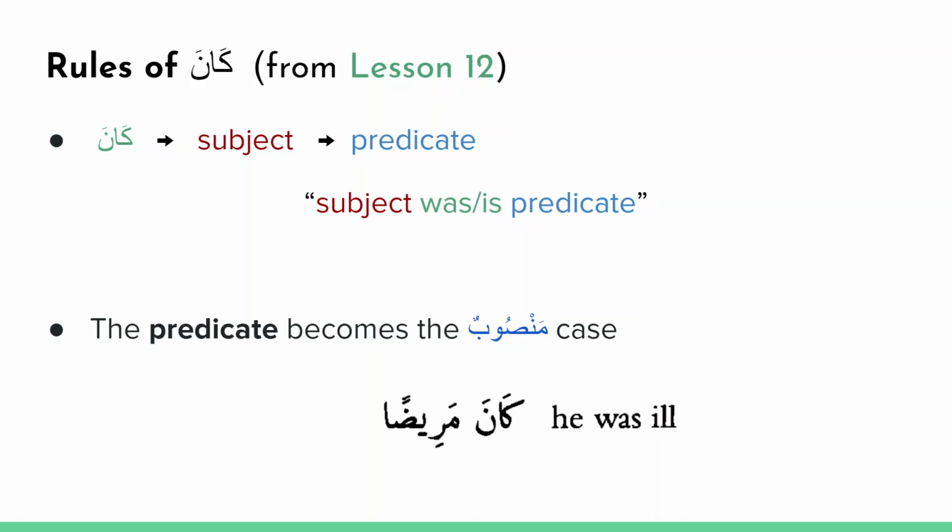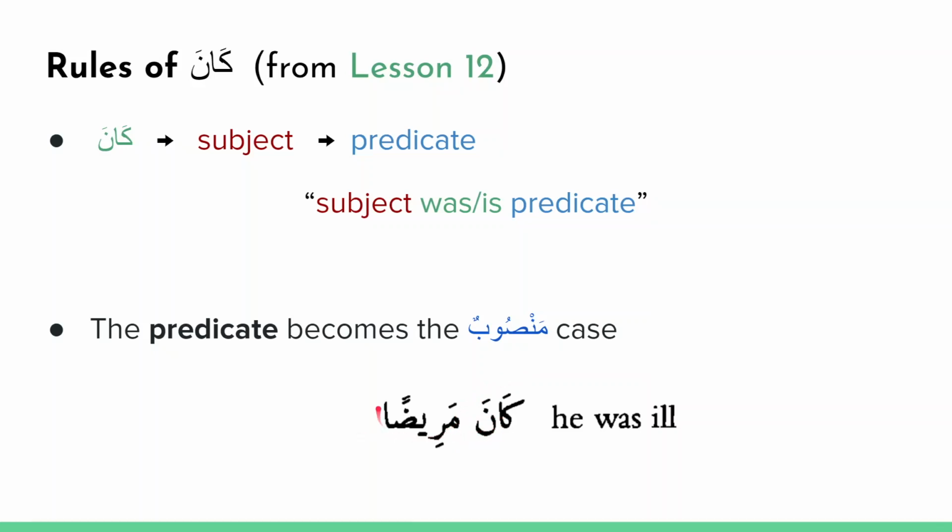And the way it works is the word kana appears first, and then the subject of the sentence typically appears, and then the predicate appears. So the way that you translate this is the subject was the predicate, or the subject is the predicate. And the basic rule of kana, the basic grammatical rule that you need to remember, is that the predicate becomes in the mansub case. So just as a quick example, kana maridan.